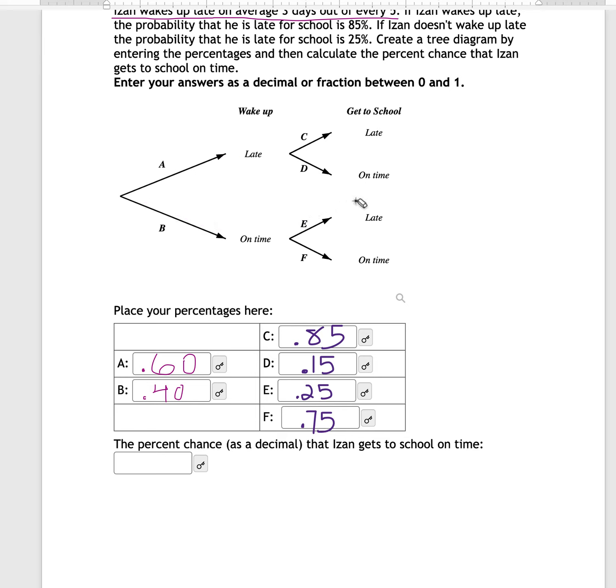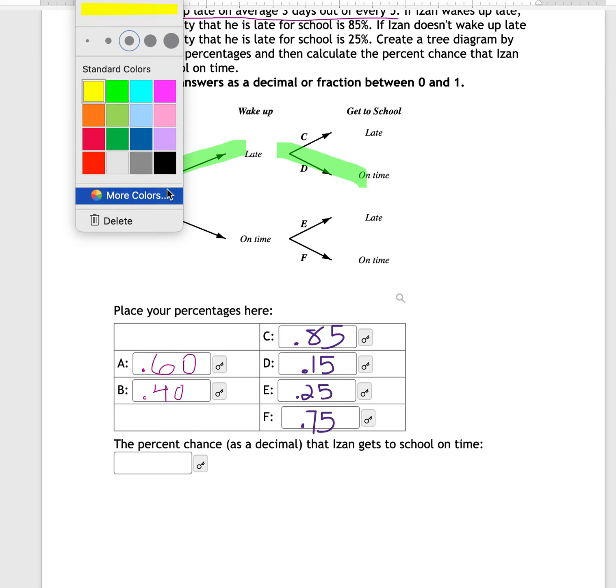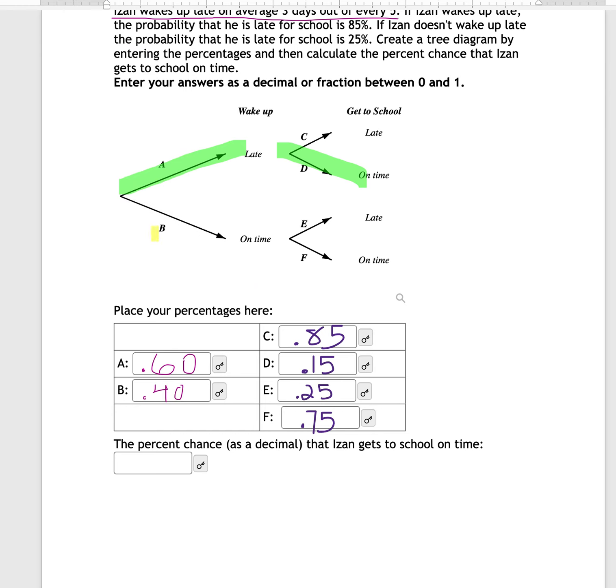So let's use this to answer our question. It says we want to find the probability that Eisen gets to school on time. Now there are two ways that he can get to school on time. If you follow the tree, he could wake up late but still be on time. That's this portion here. And then using a different color, you can see the other route he would be on time.